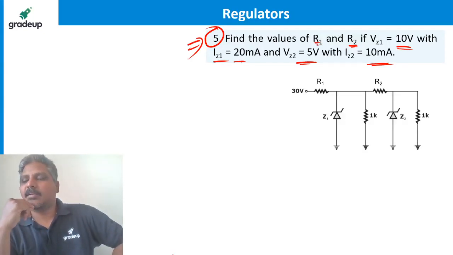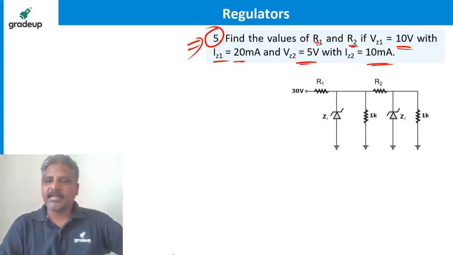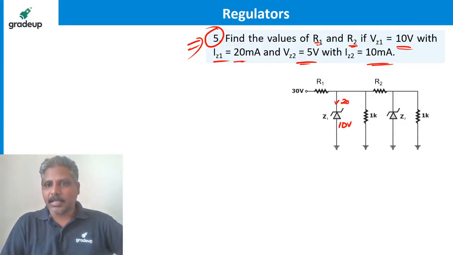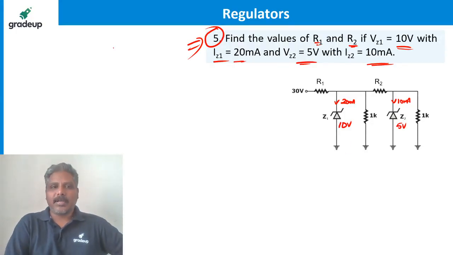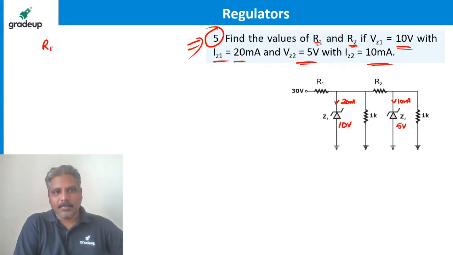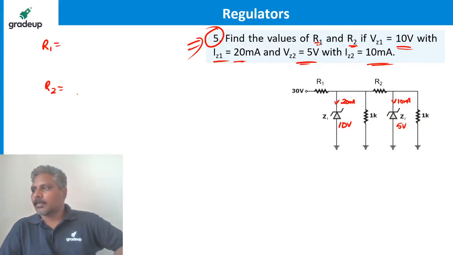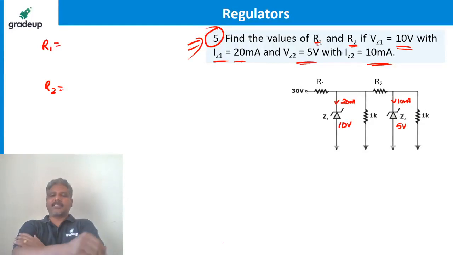Tell me, what are the values of R1 and R2 here? The first Zener diode breakdown voltage is 10 volts and the current here is 20 milliampere. This other Zener diode is 5 volts and the current through it is 10 milliampere. What is the value of R1 and what is the value of R2? These are the things required.